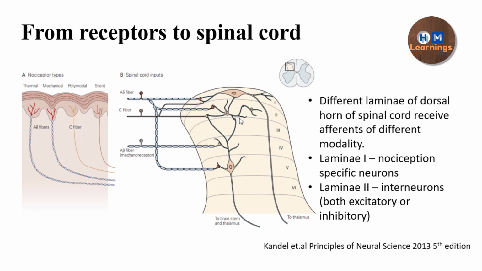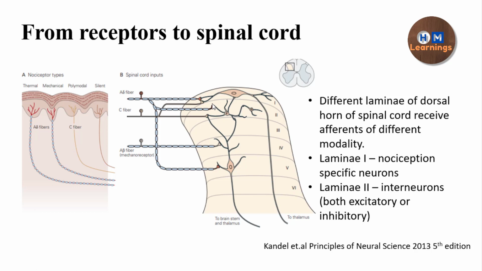The functional significance of these layers is that they segregate the termination of the different modalities. If the modality is pain, which lamina is going to receive the afferents coming from the pain receptors? Similarly, if the modality is touch, in which lamina of the spinal cord will it terminate? By that, a functional segregation is maintained in the dorsal horn. Here the laminas involved are basically lamina 1 and 2.